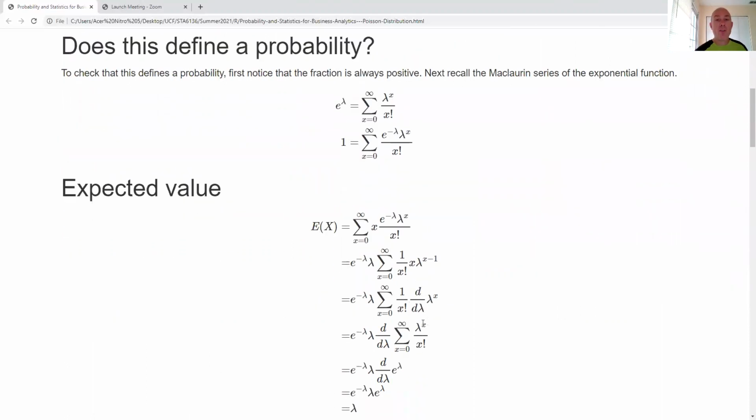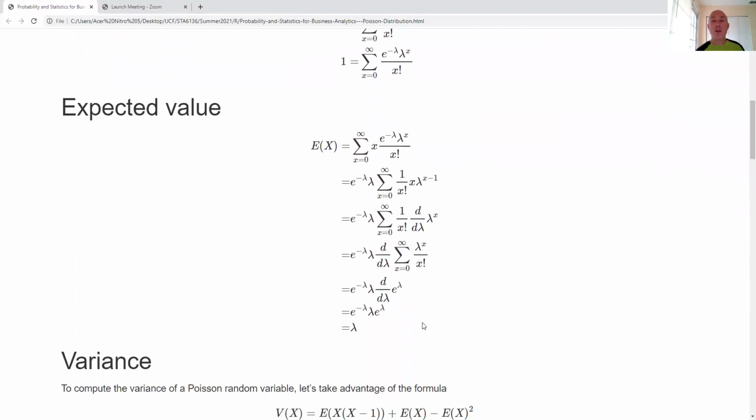All right. So now what about the expected value? To compute the expected value, I'm going to use a similar trick to what I've done before in another video. Of course, by the definition, it's going to be the sum of x times its probability.